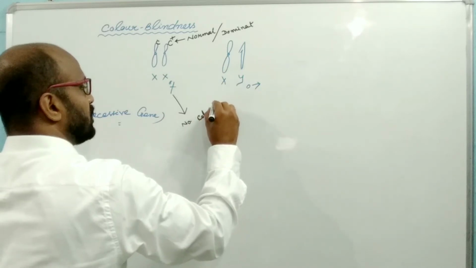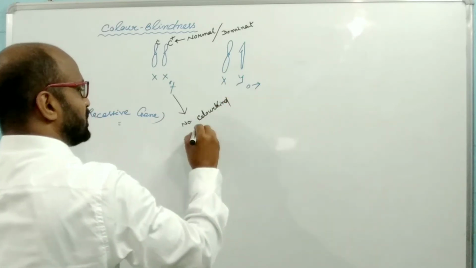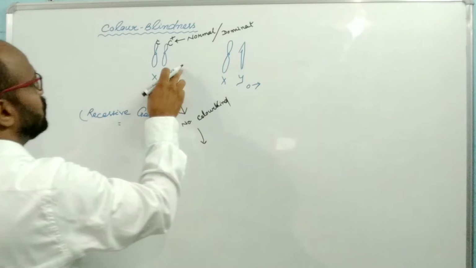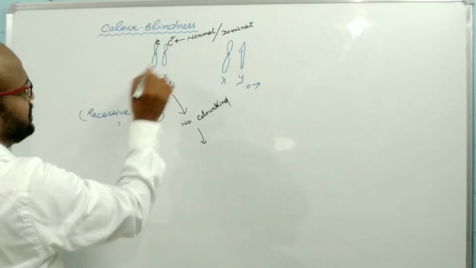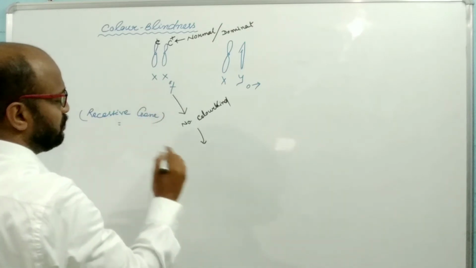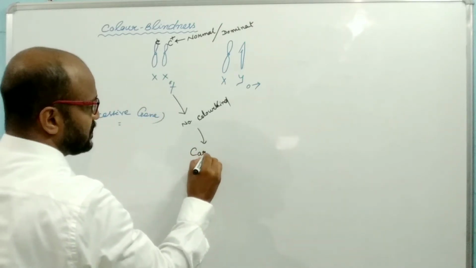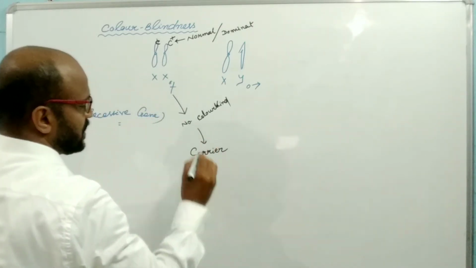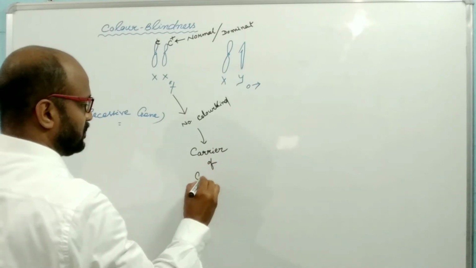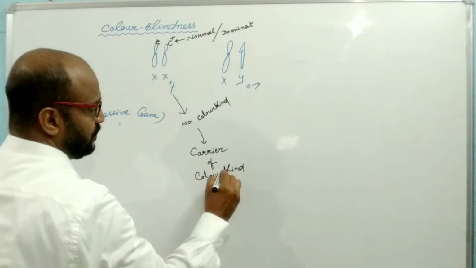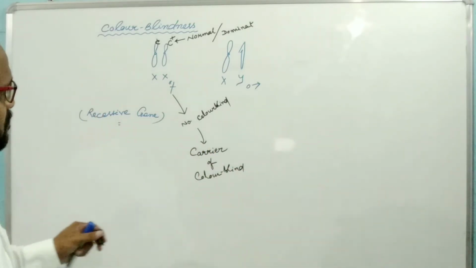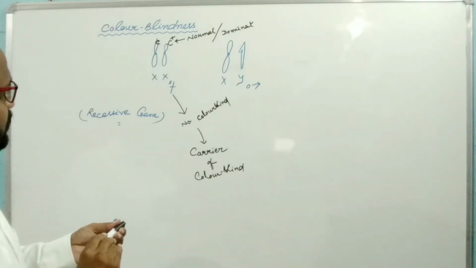But the female which contains one small c or one defective gene, that female individual is known as a carrier of color blind.